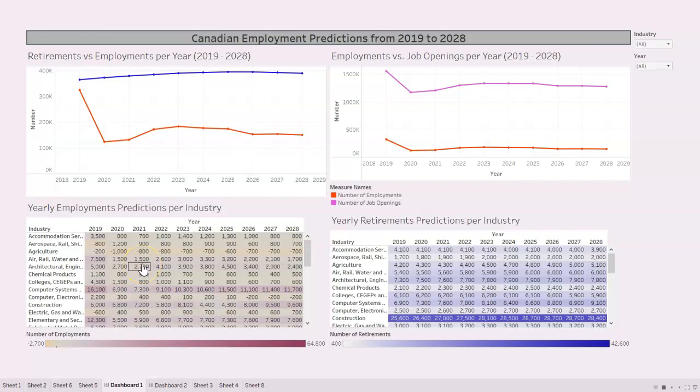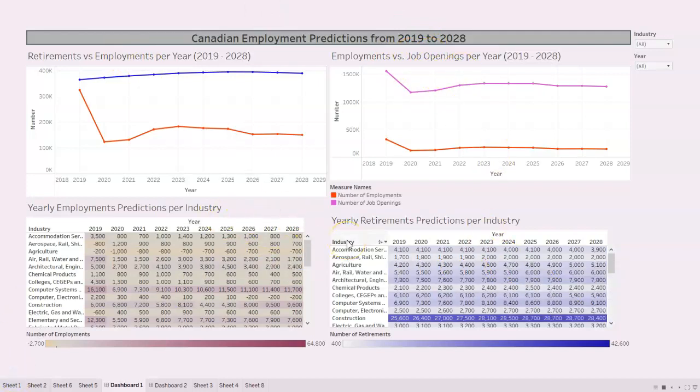The second dashboard was made using Tableau. I put different charts and tables to effectively present the data. I used two highlight tables, as you can see, the highlight table for employment predictions and the highlight table for retirement predictions. And I used two line charts to compare the retirement versus employment and the employment versus job openings.